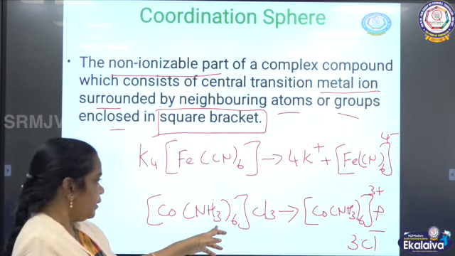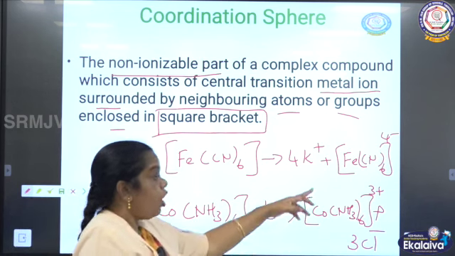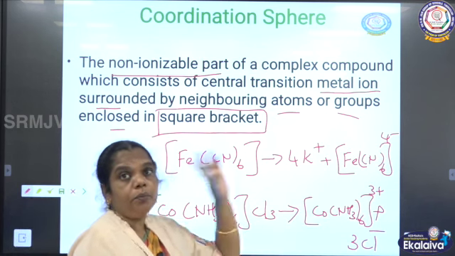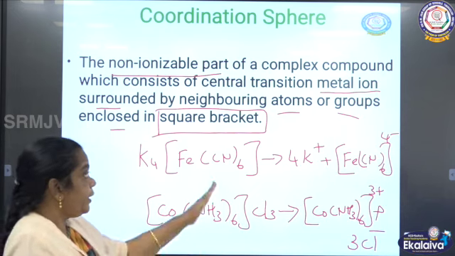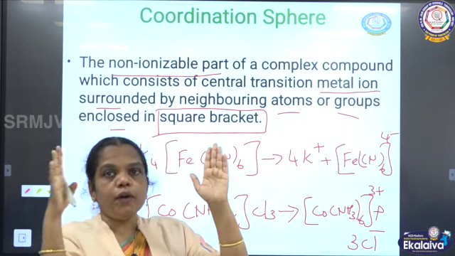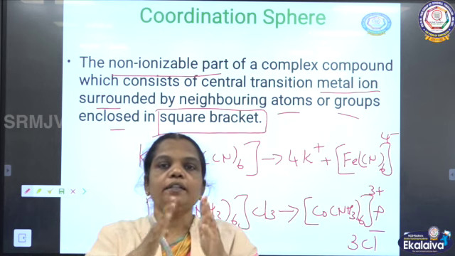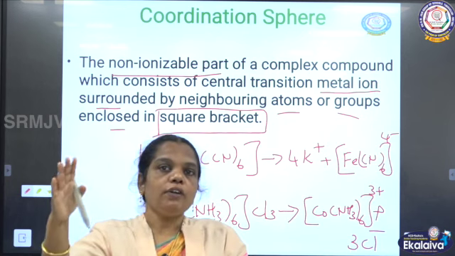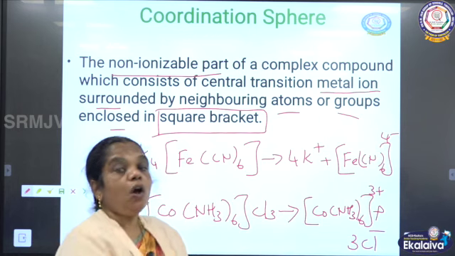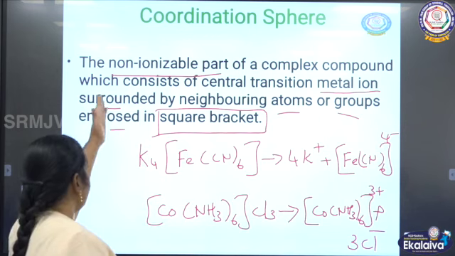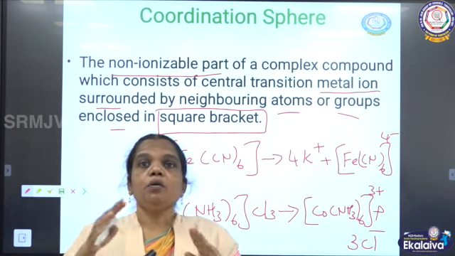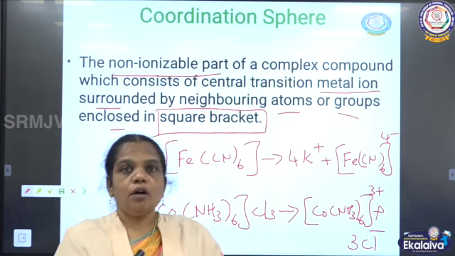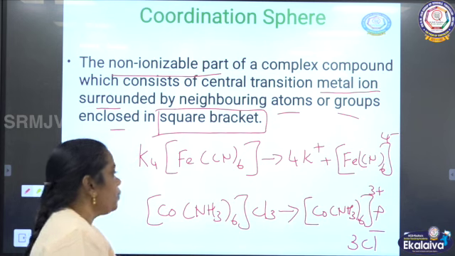So in this case it gives a complex cation and a simple anion. Understand? So it can exist in the form of the square bracket. Within the square bracket the species do not take part in ionization. So the non-ionizable part in the coordination compound is called the coordination sphere.